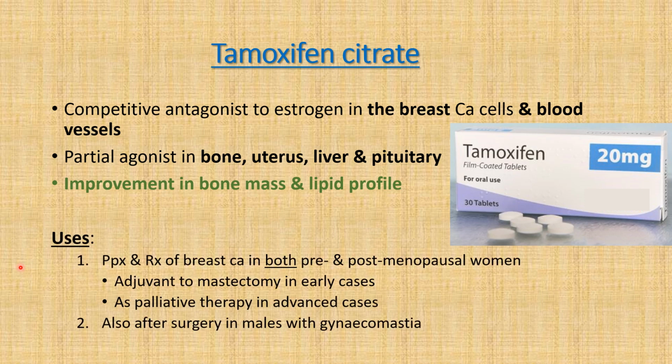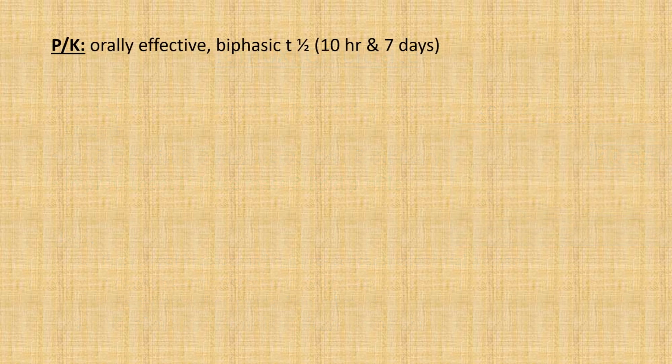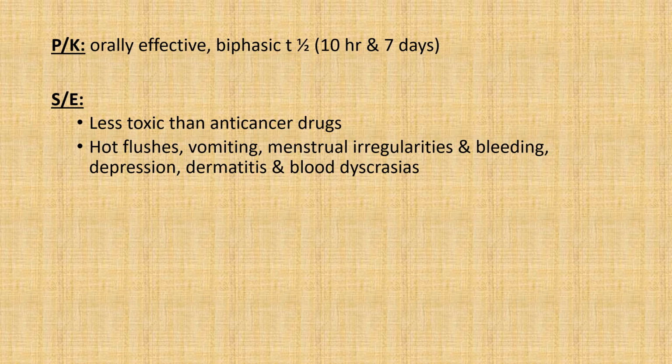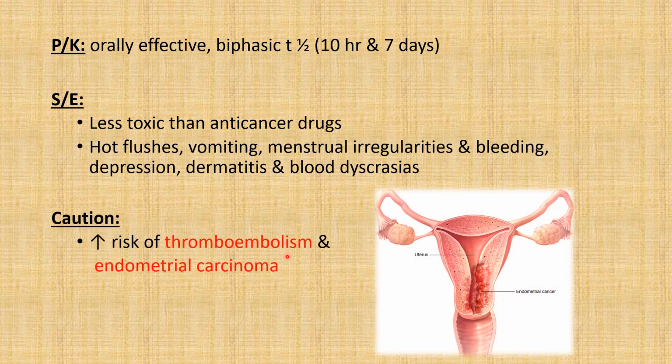Tamoxifen can be used for prophylaxis and treatment of carcinoma breast in both pre and post-menopausal women, in early cases as adjuvant to mastectomy, and in advanced cases as palliative therapy. It can also be given after surgery in males with gynecomastia. Tamoxifen is orally effective and has biphasic half-life of 10 hours and 7 days due to active metabolites. Though it is less toxic than anti-cancer drugs, it can cause hot flushes, vomiting, menstrual irregularities, bleeding, depression, dermatitis and blood dyscrasias. Tamoxifen can increase the risk of thromboembolism and endometrial carcinoma.